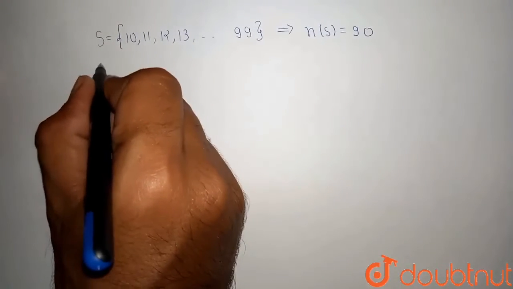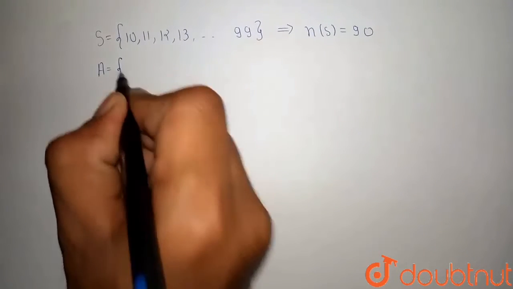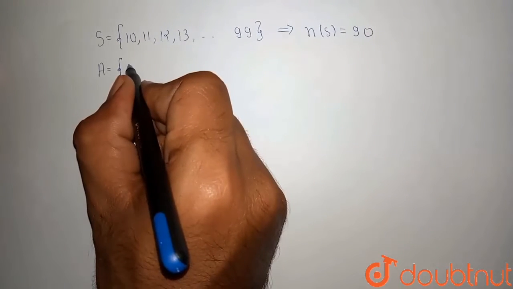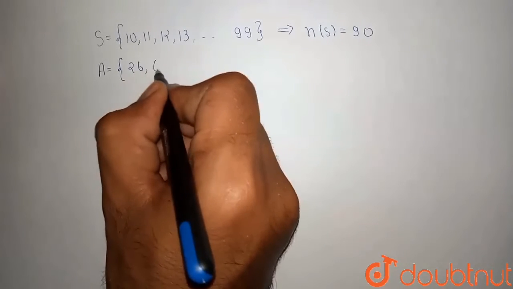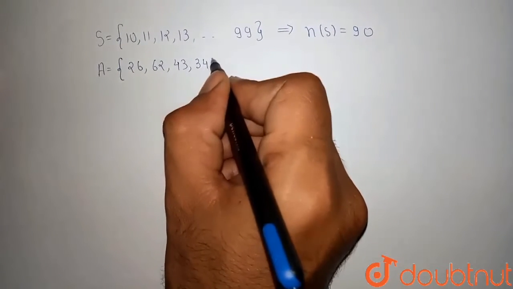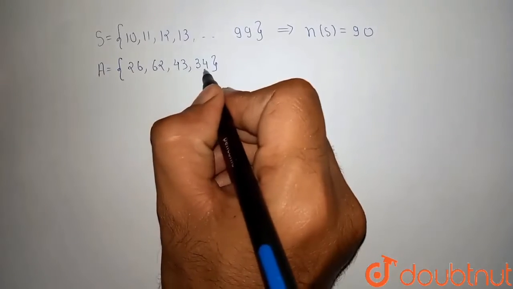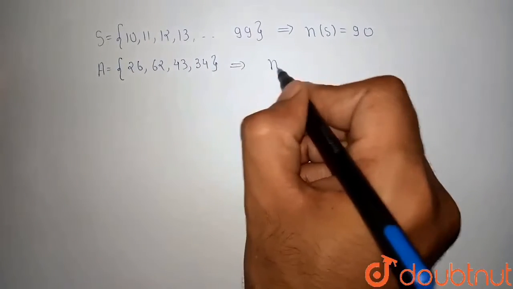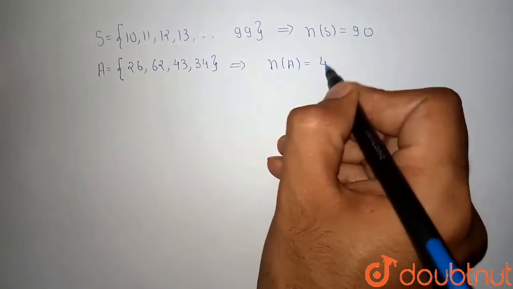I can choose an event A, which is that the chosen number has a product of digits equal to 12. So the possible numbers are 26, 62, 43 and 34. These four are the numbers whose product of digits is 12. That means the total possible numbers are 4.